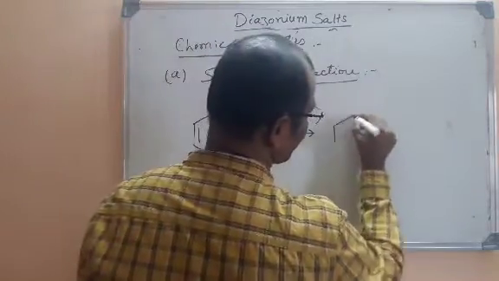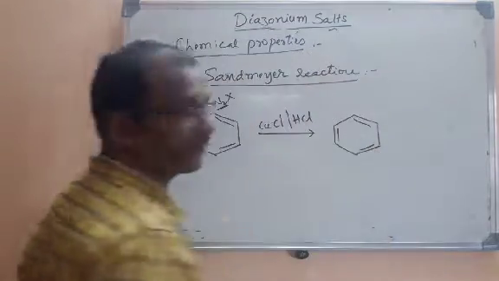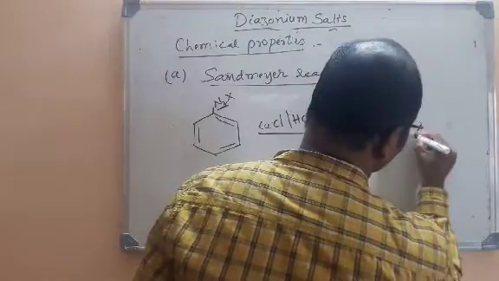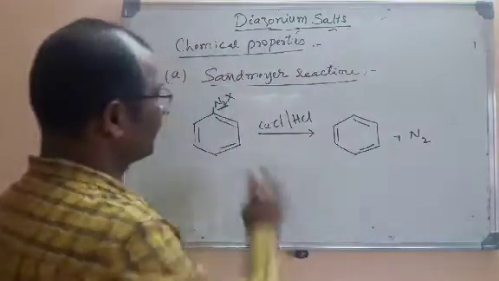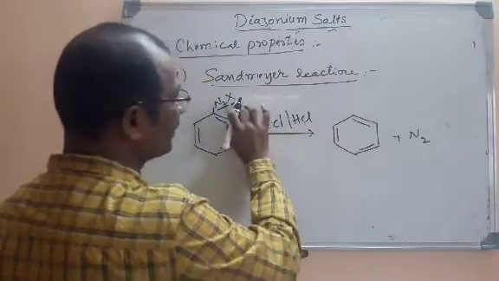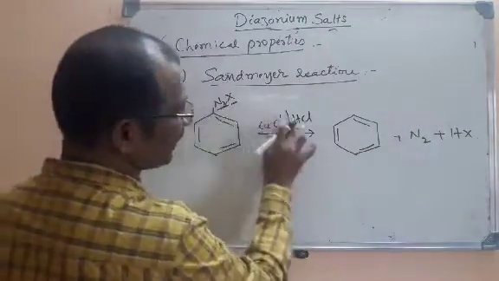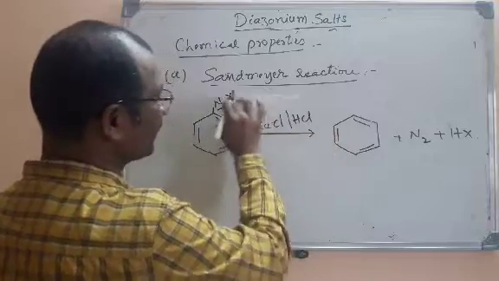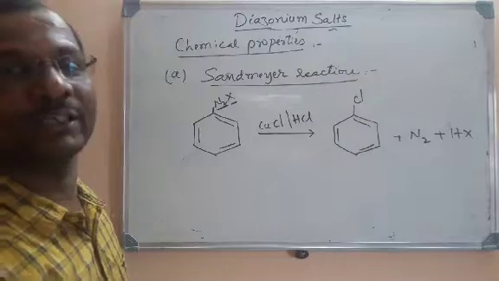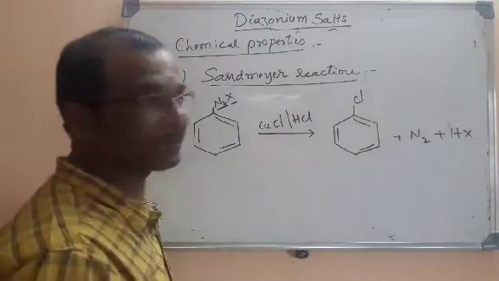So once again I will explain so that you will understand very easily. I told you that in all these reactions, the first type of reactions, nitrogen will be removed. So firstly I will write that nitrogen removed here. And here there is an X, and here is hydrogen. H and X will be removed in the form of HX. This Cl will be replacing this group. That means we get chlorobenzene. Actually you have learned this equation in the preparation of haloarenes.